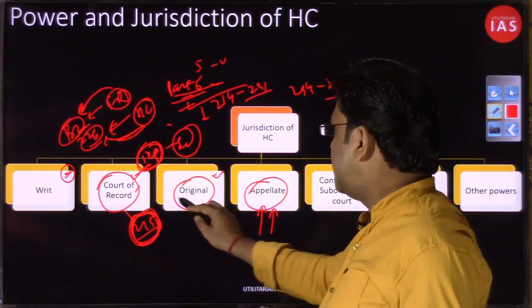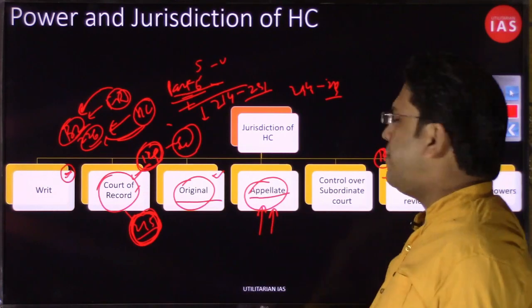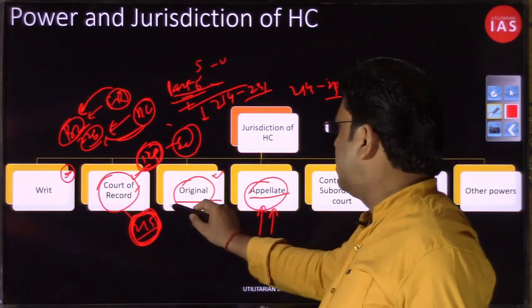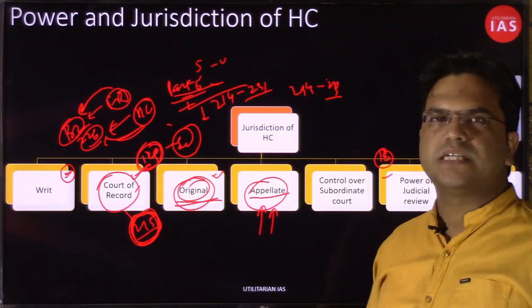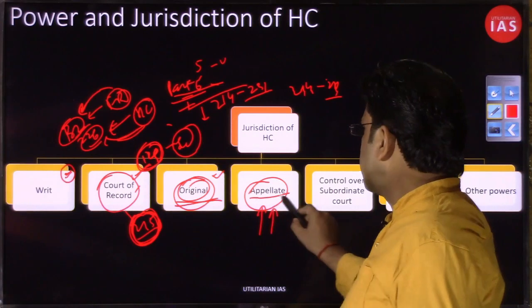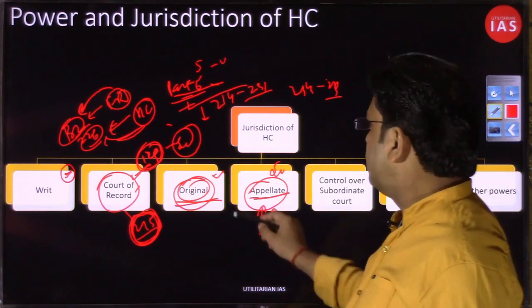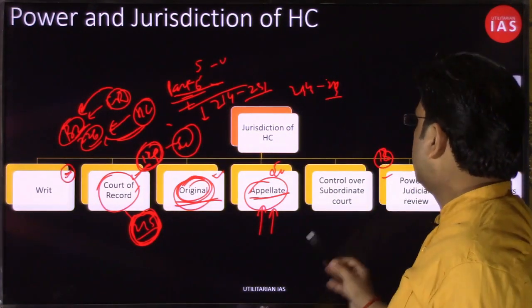I hope you already know the dictionary meanings of original and appellate jurisdiction, as they were described in the Supreme Court section, so I will not have to explain those aspects.